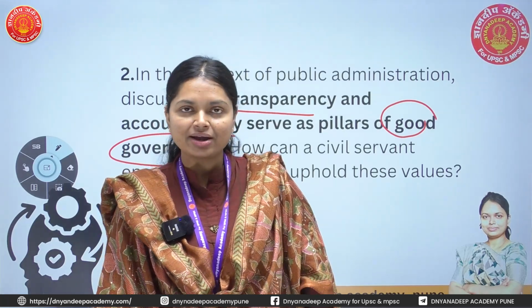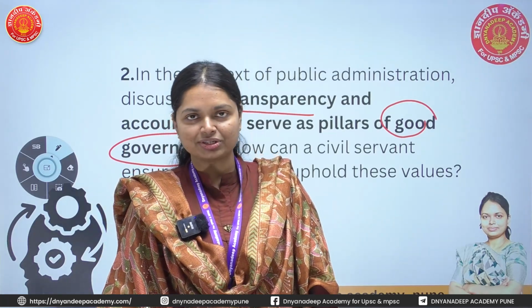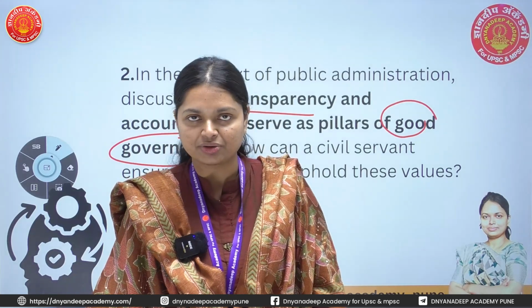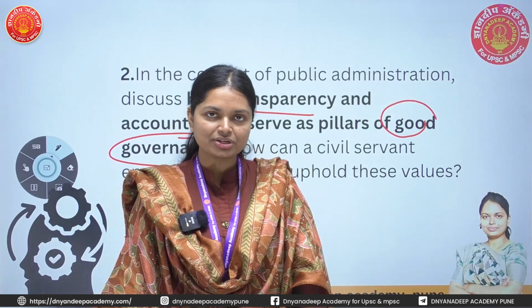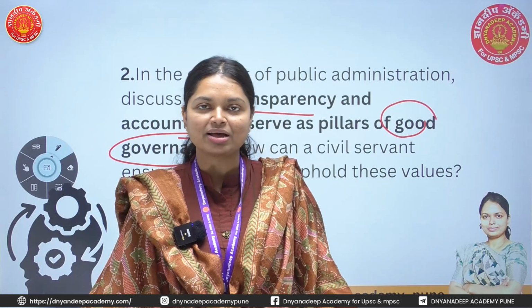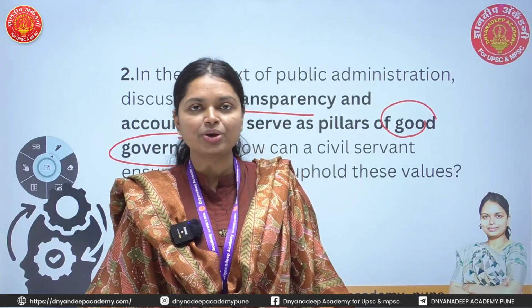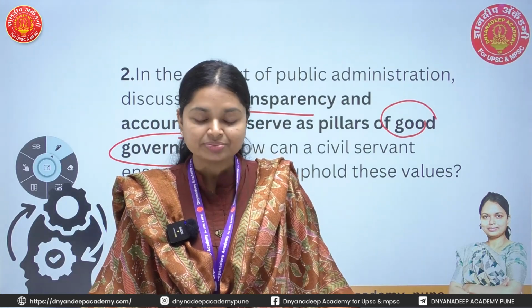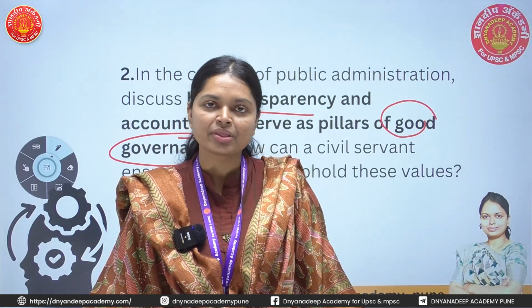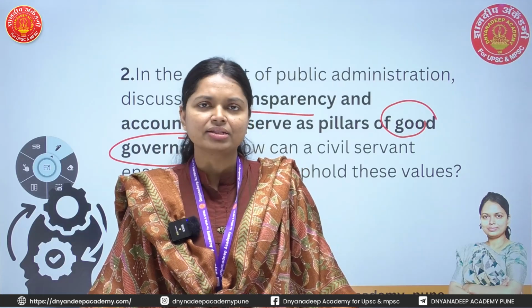After finding the locus and the focus of the question, we have to write what exactly the demand of the question is. And the demand is that we can start the answer directly by taking examples. There is an alternative way to write the answer. The traditional way is to start with the introduction, main body and then conclusion.